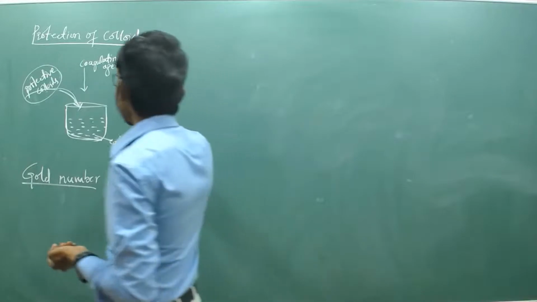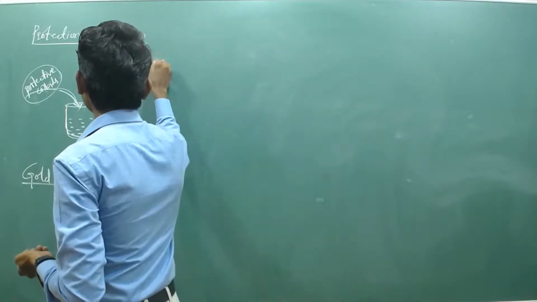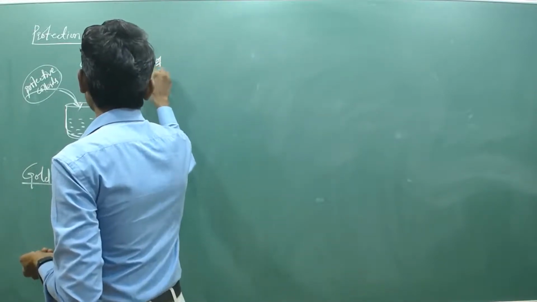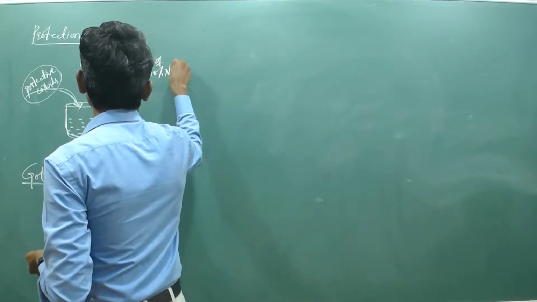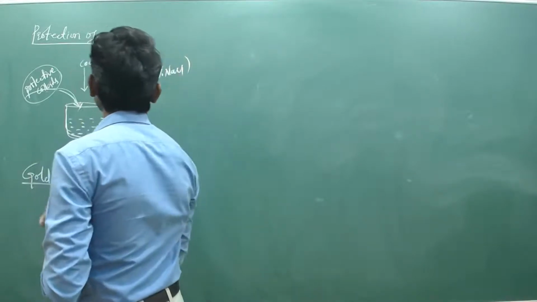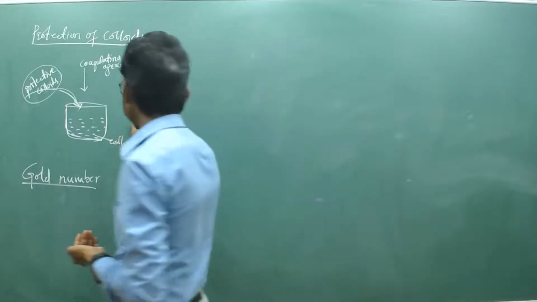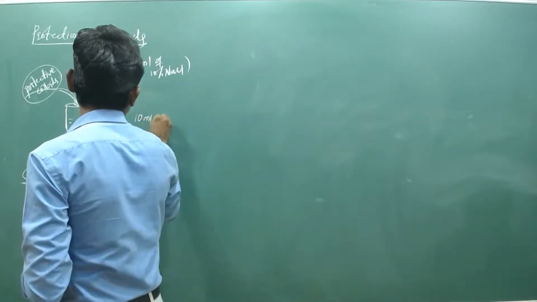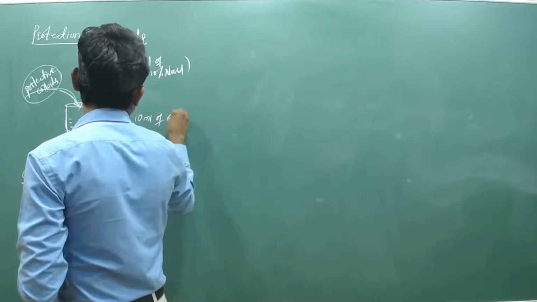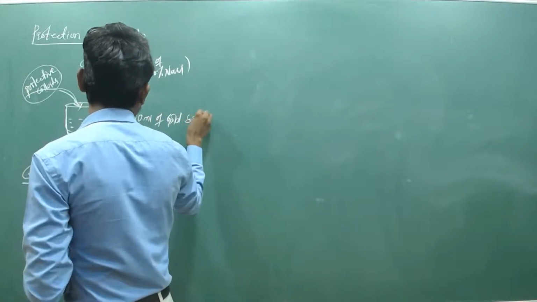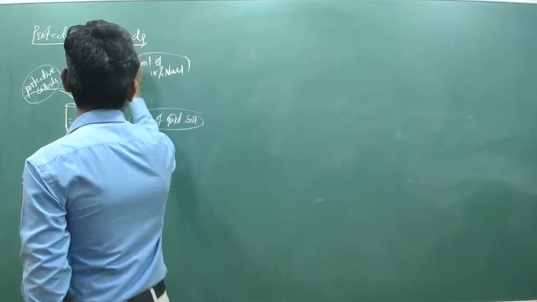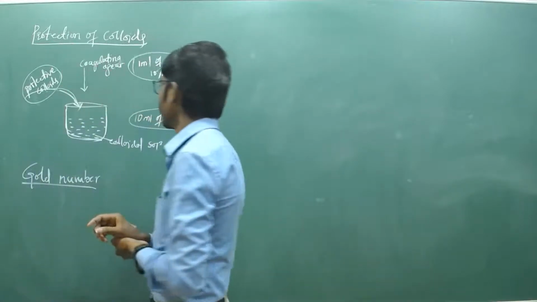So here 1 ml of 10% NaCl, when it is added to the 10 ml of gold salt.